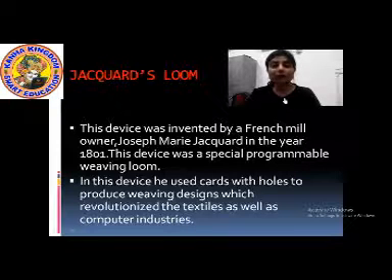Weaving means to craft something in cloth or paper. Okay? This is weaving. In this device, he used cards with holes that could produce weaving designs.